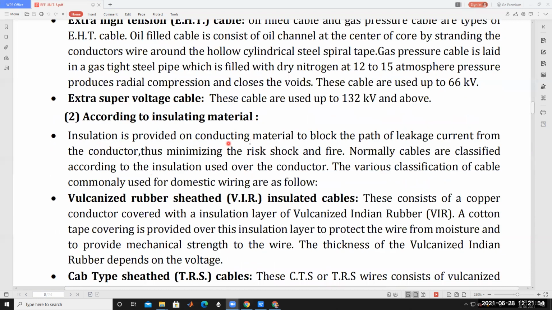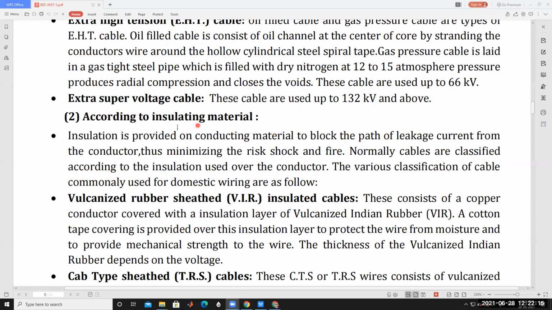insulation is provided on the conducting material to block the path of leakage current from the conductor. So what is the purpose of the insulator material? To block the leakage current. Am I right or not? The main purpose of the insulating material is to block the leakage current.